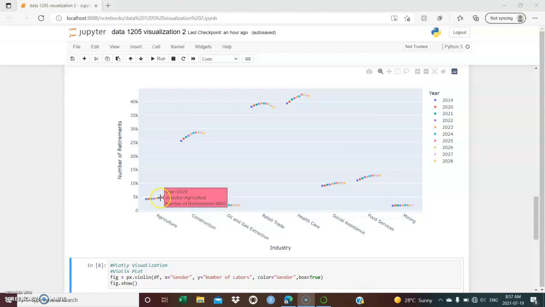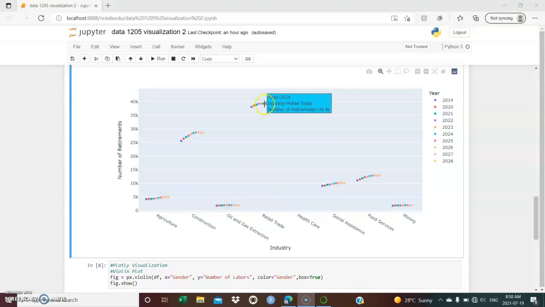Similarly, the lowest number of retirements in the industries goes as low as 2,000 annual retirements. The retail trade industry also has a high number of retirements, whereas the construction industry falls somewhere in between with about 27,000 to 28,000 retirements per year.